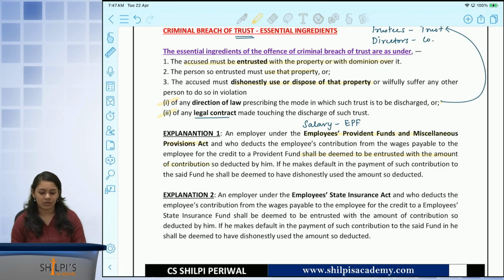So in this case, if the employer does not deposit that amount of EPF into the provident fund, then we can say that even he is committing a criminal breach of trust in the present scenario.